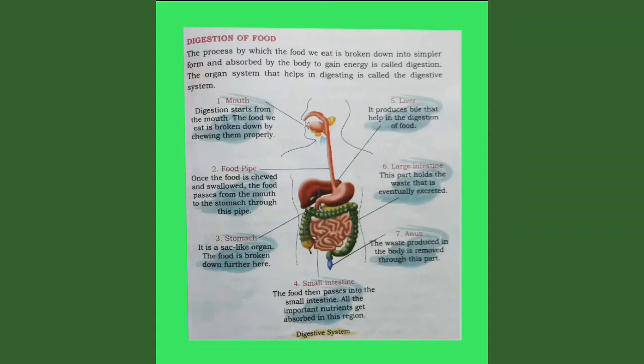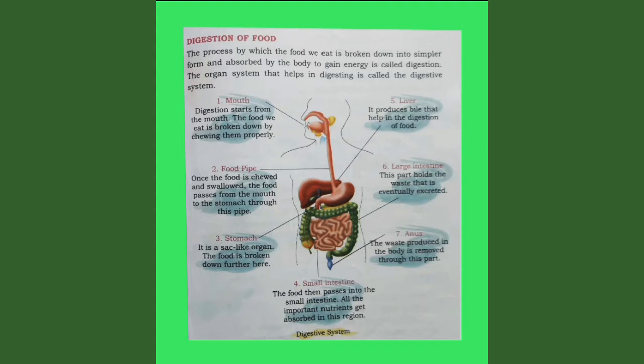Digestion of food. The process by which the food we eat is broken down into simpler form and absorbed by the body to gain energy is called digestion. The organ system that helps in digesting is called the digestive system. It includes several parts, such as first, mouth. Digestion starts from the mouth. The food we eat is broken down by chewing it properly.